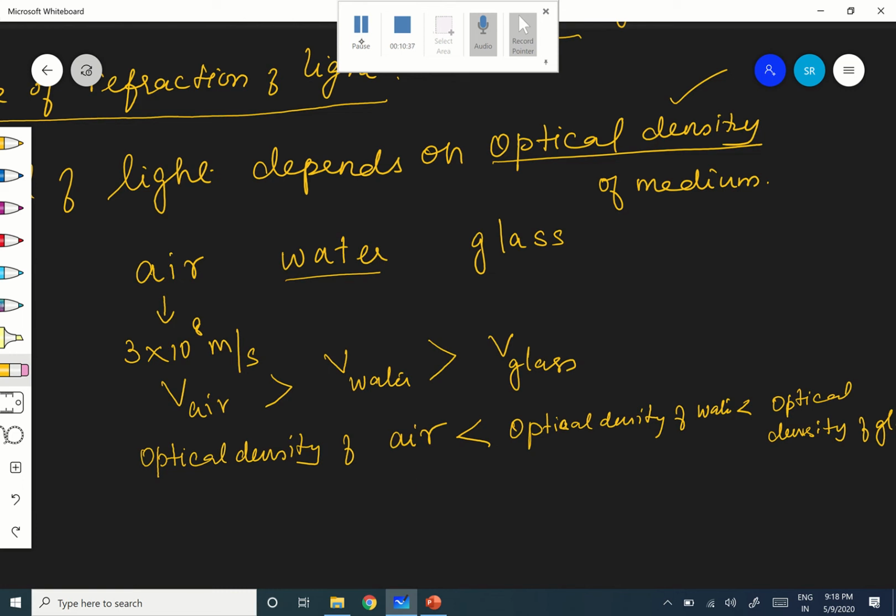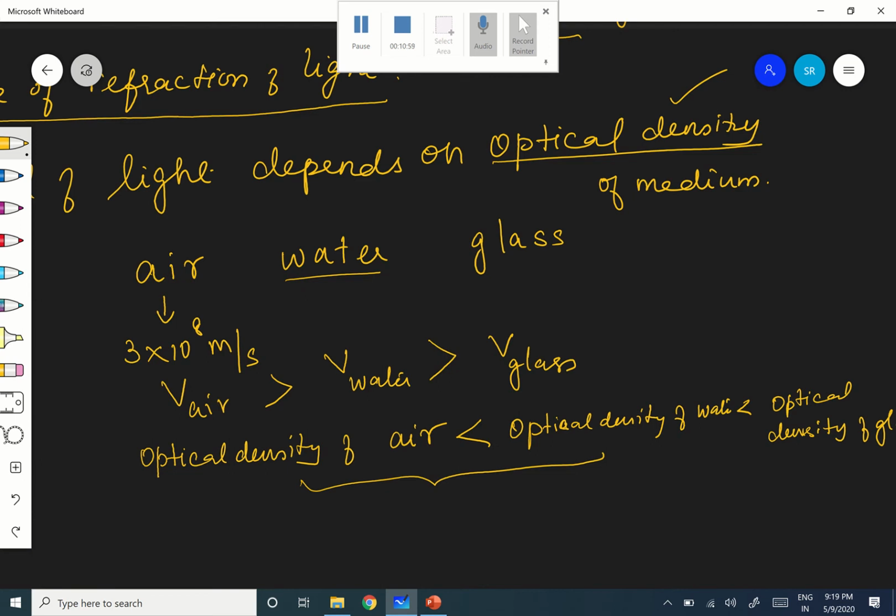Now, I am taking only these two. Okay, therefore you know that V of air is more when compared to V of water. Therefore the optical density of water is more than the optical density of air.